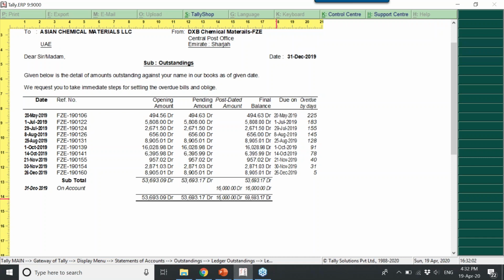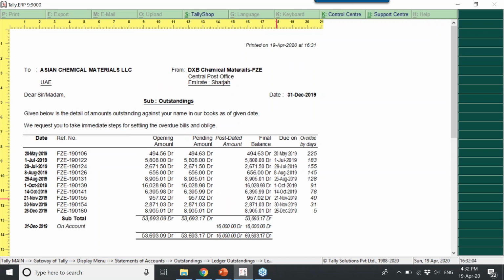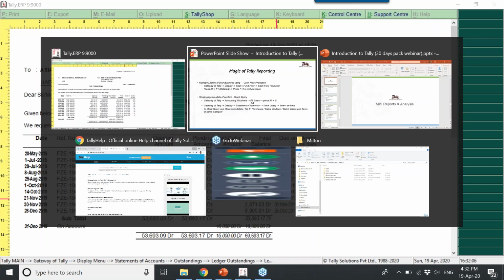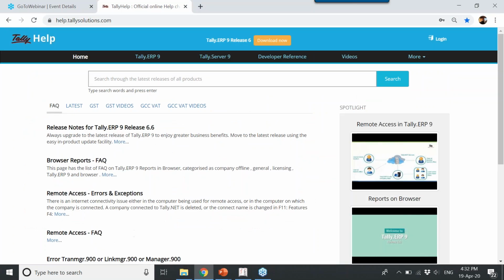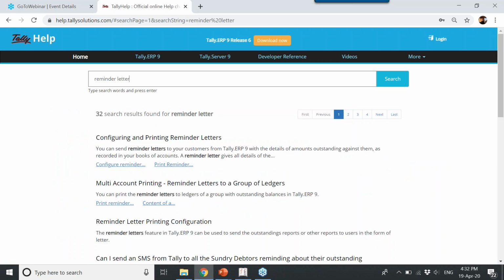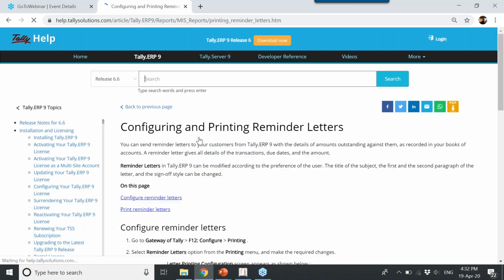Okay, and additional information I would like to share with you is that Tally has a website called Tally Help. Whichever report you want to know about, just type it. For example, reminder letter. You can see how to configure printing of the reminder letter.